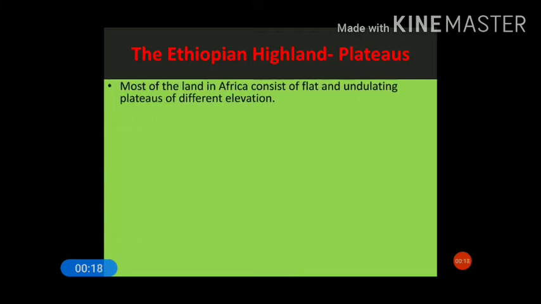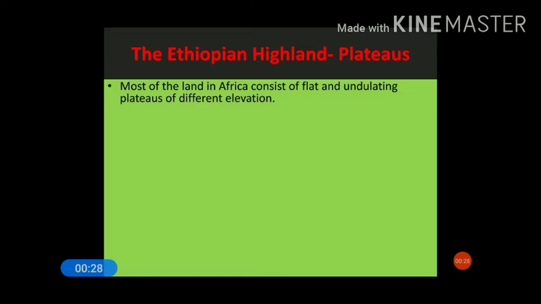Okay students, now we are going to discuss the Ethiopian highland plateaus. They are generally an undulating plateau of different elevations, as most of Africa consists of flat and undulating plateaus.